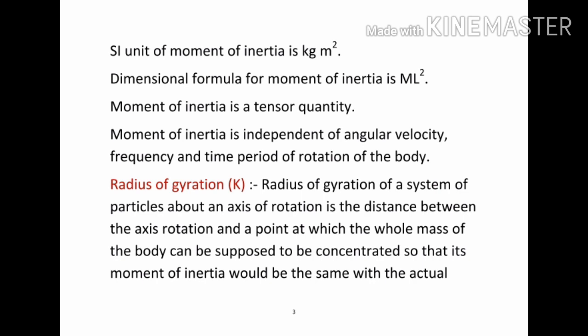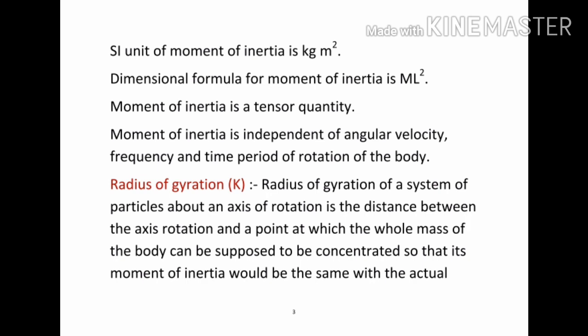The SI unit of moment of inertia is kg meter squared because its formula is m r squared, and its dimensional formula is M L squared. Moment of inertia is taken as a tensor quantity because its value is different in different directions. A physical quantity like that is known as a tensor quantity. The moment of inertia is independent of angular velocity, frequency, and time period of rotation of the body.